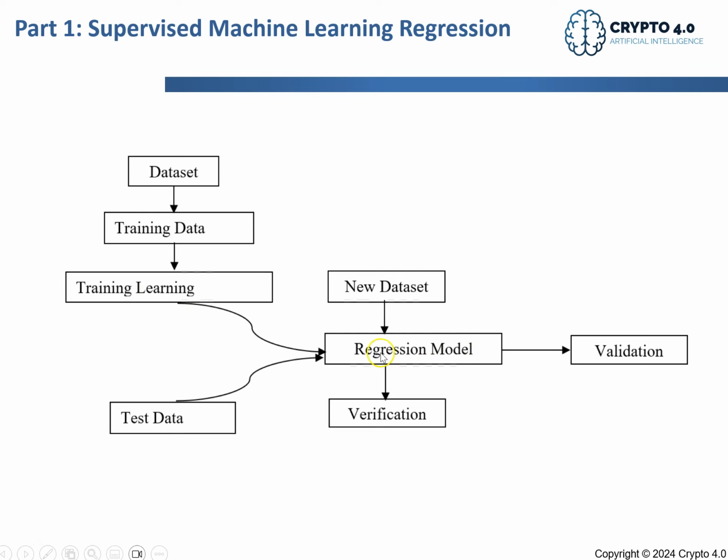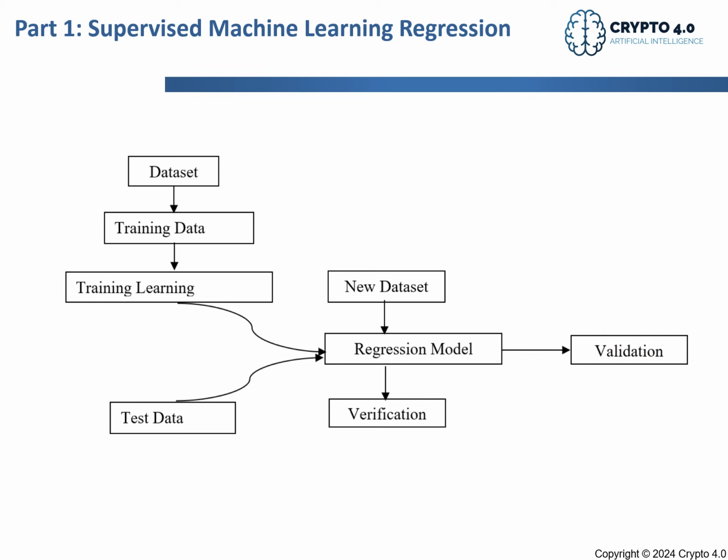And then, of course, you verify the error of this prediction. If the error is acceptable, you can use this model for new data sets. That's the idea. So we have data from 2017 to November 2024, and now we want to know what's going to happen in the future. New data will come, and I will show an example of how you can do that. And then, of course, you validate your model, and you always use this model for prediction.